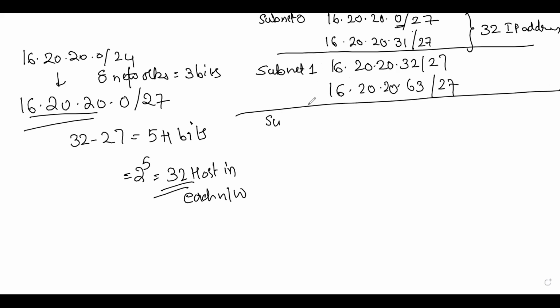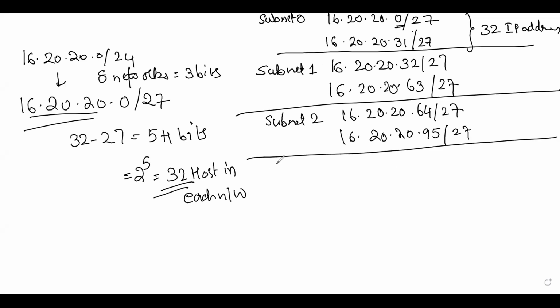Then we'll add subnet 2, which will start from 16.20.20, the next number after .63. That means we'll start with .64. And then you'll just add 31 now. So that will become 16.20.20, and how much? We'll have it as 31 added up, so that will turn out to be 95.